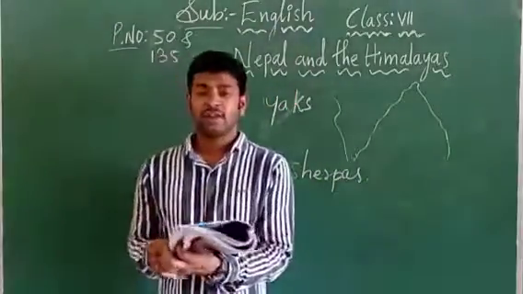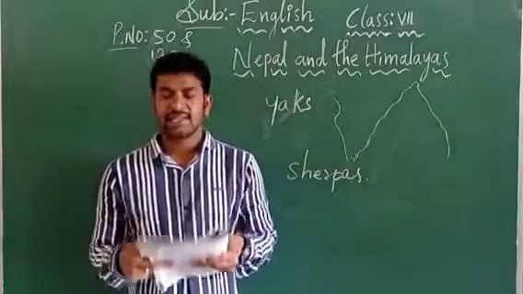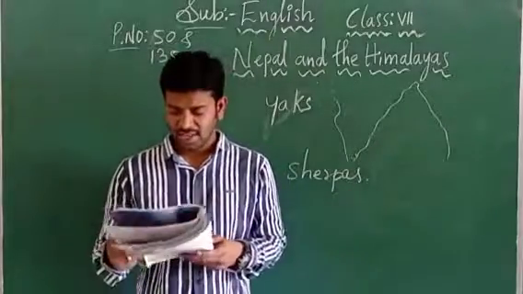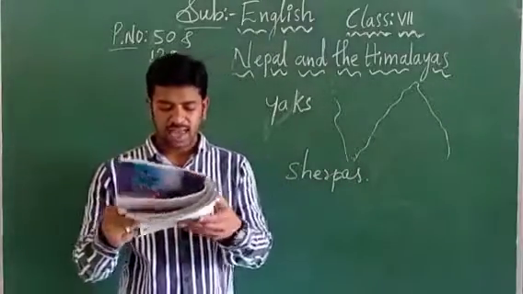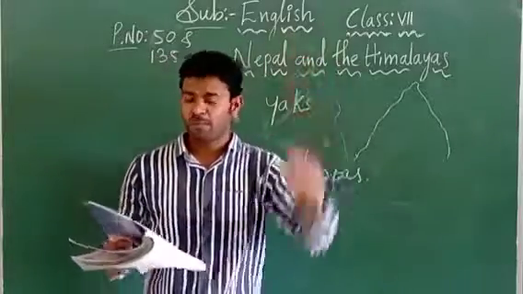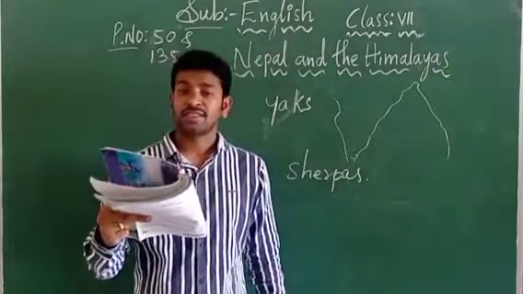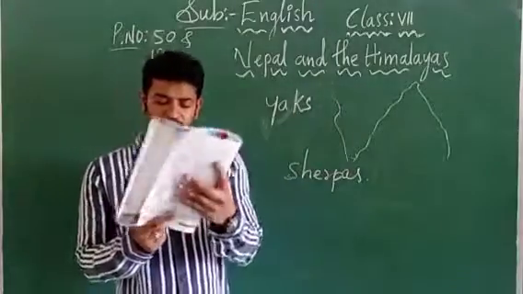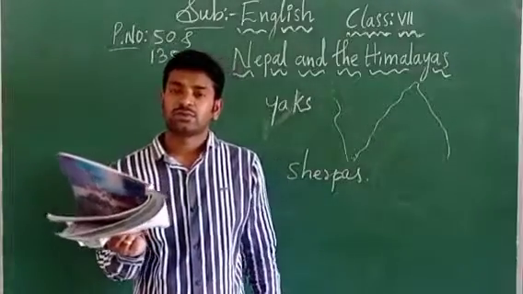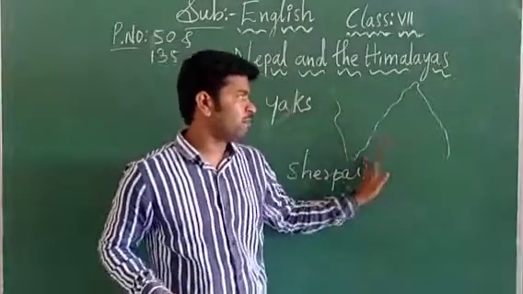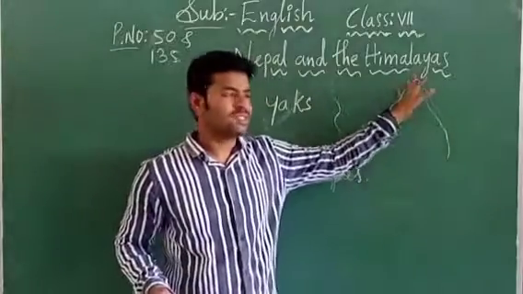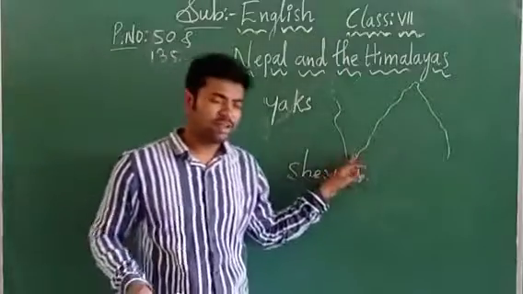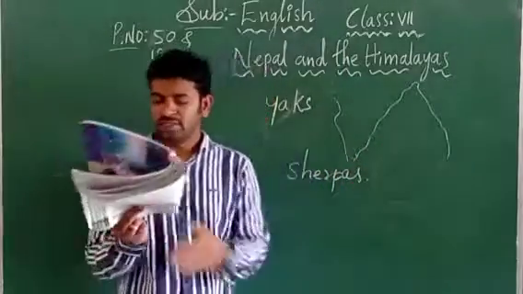Next one. So what are they doing? They are cultivating and they are grazing. Grazing is nothing but taking the animals to have their food. They also graze their yaks on the higher mountain slopes, that means at the top of the mountains, in the summer season. And on the lower slopes, the upper part and the lower part. During the summer season these yaks are grazed up on the mountain, but during the winter season they graze down the mountain.